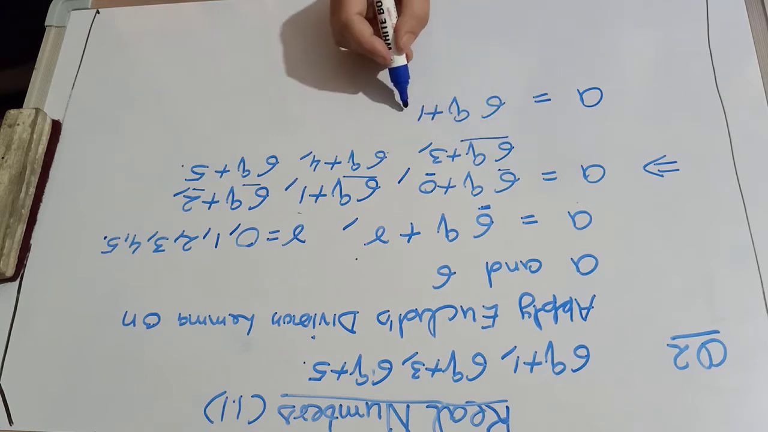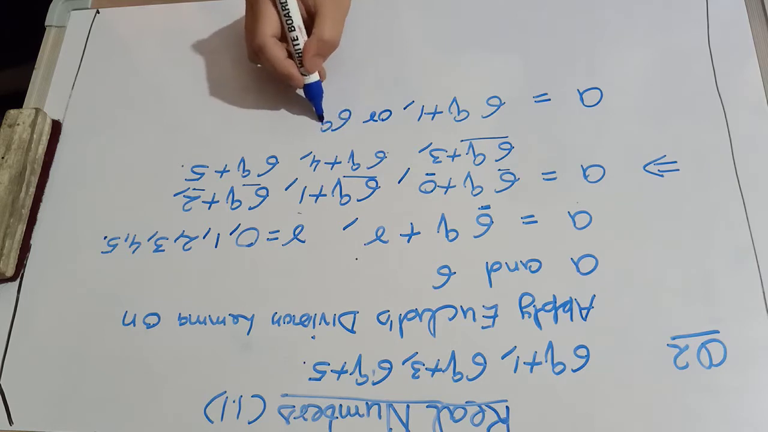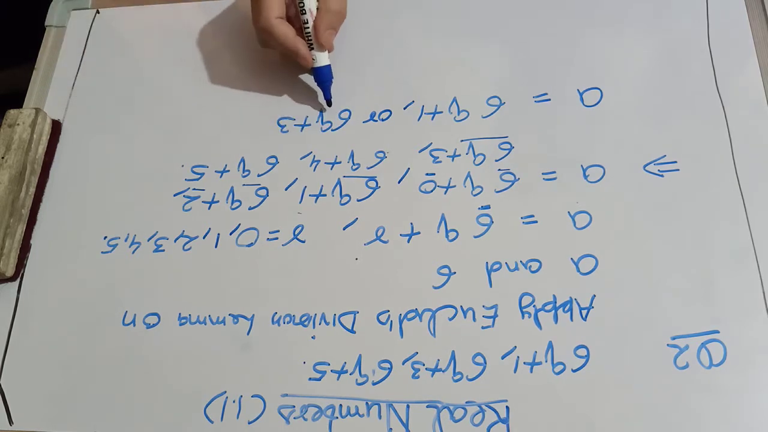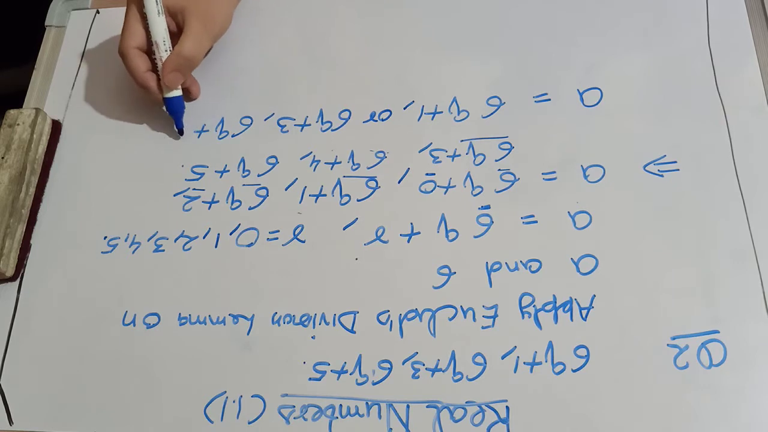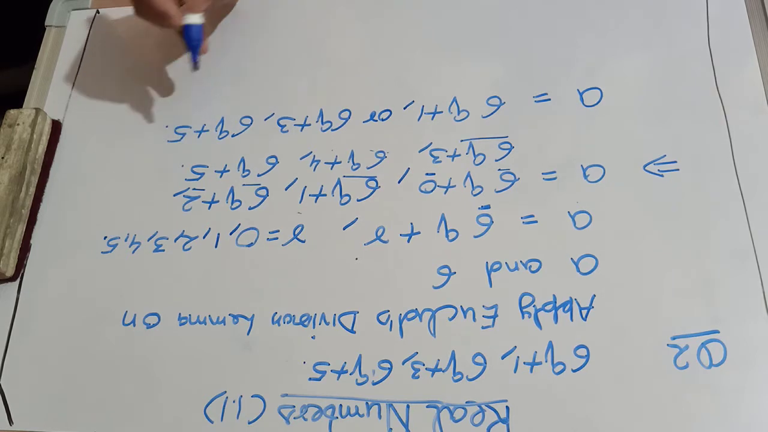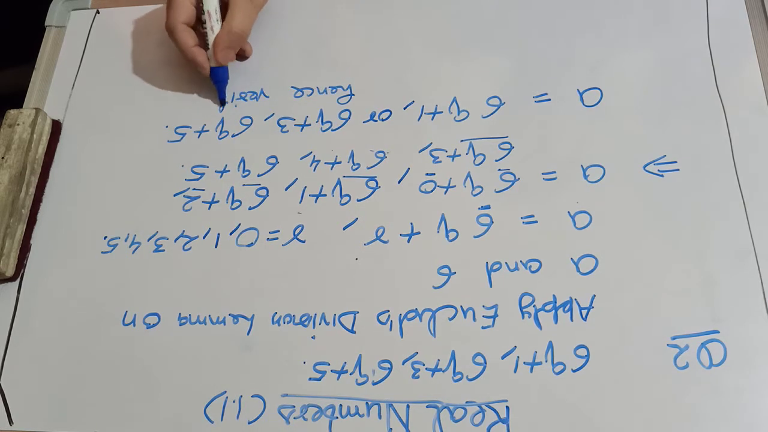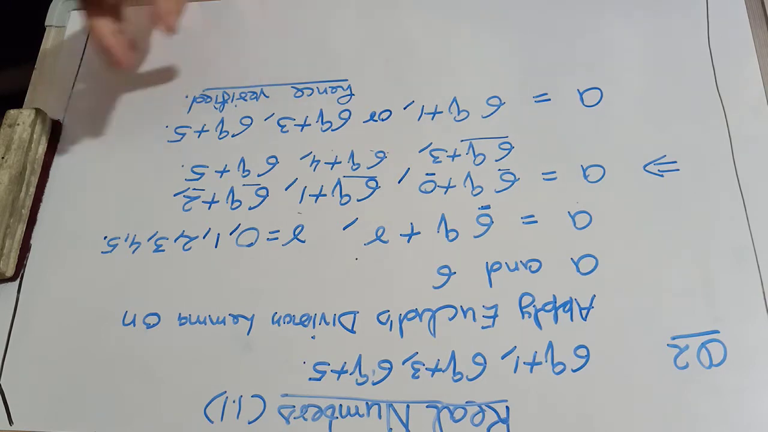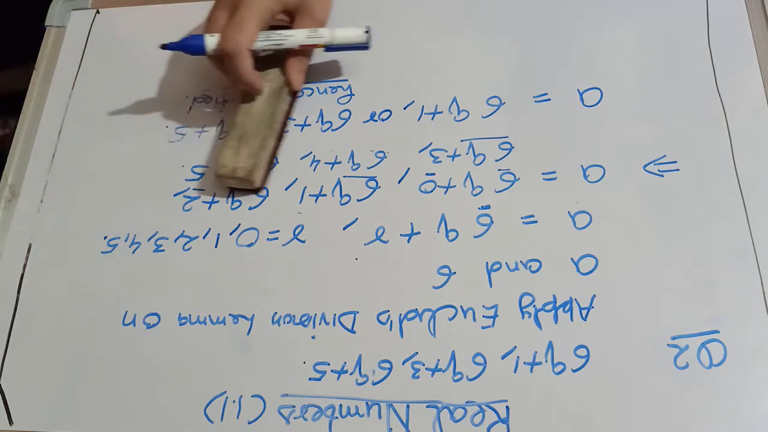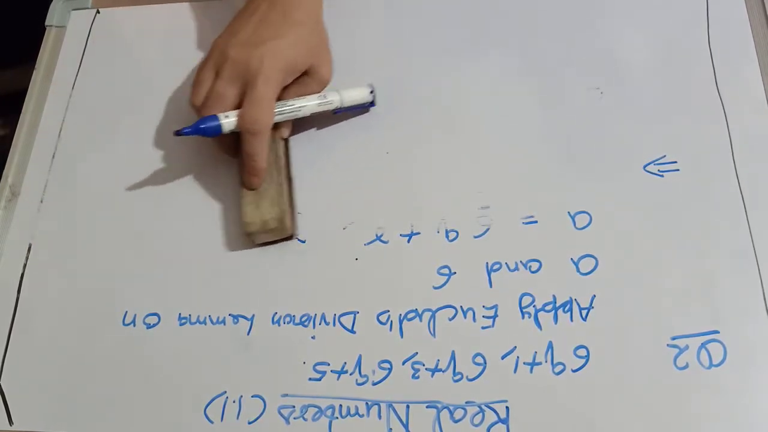Then the next part will be 6q plus 3, means this will also be odd, and 6q plus 4 will be even. And what will be the next odd number? It will be 6q plus 5, and hence we have verified it. Got it? So let us start with the next question. Meanwhile, just go through the question, what is given in the question.